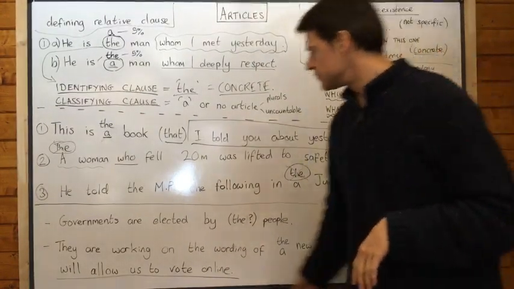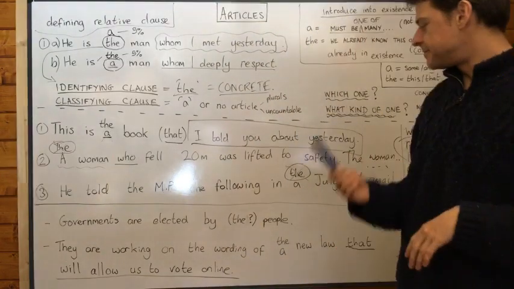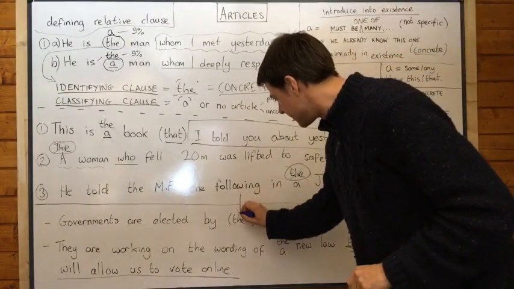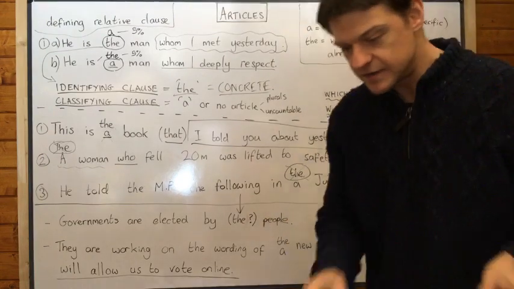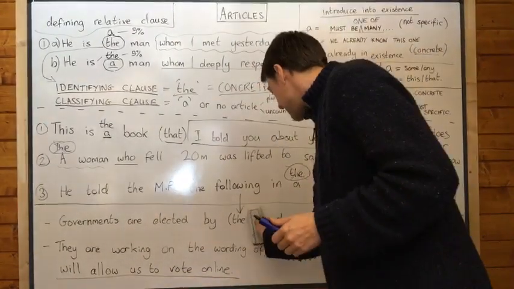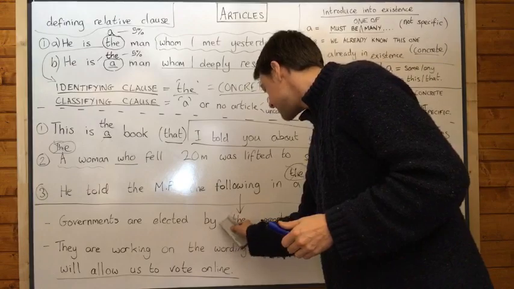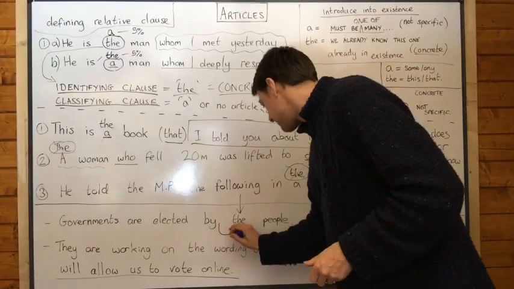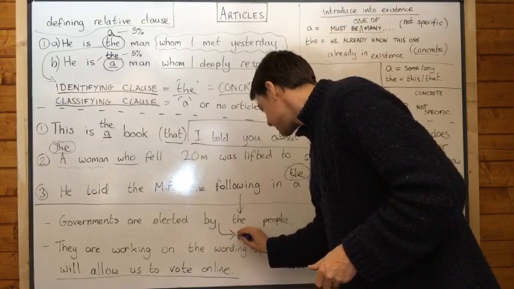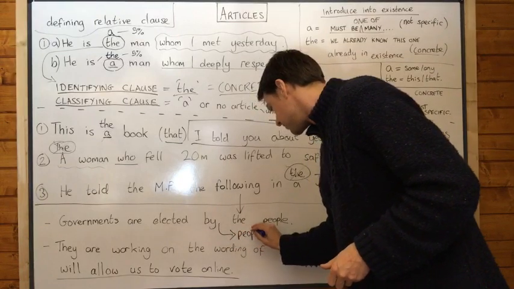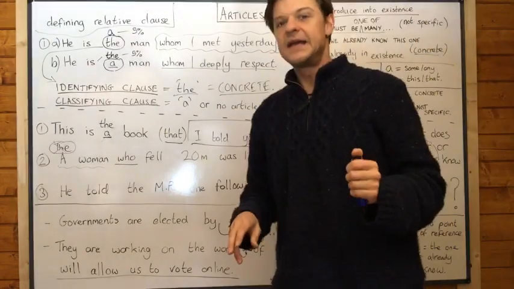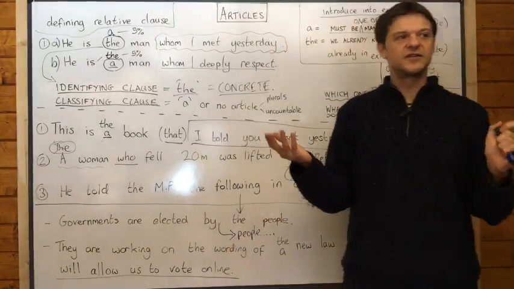And the student wrote, "Governments are elected by people." And I corrected it with "by the people." Now, why did I do that? I want you to think about the different meaning here, because they are different meanings. If we say governments are elected by people, then that just means anybody, first of all. I'm going to make a few points here why it doesn't sound so good with people. It sounds like a really obvious sentence.